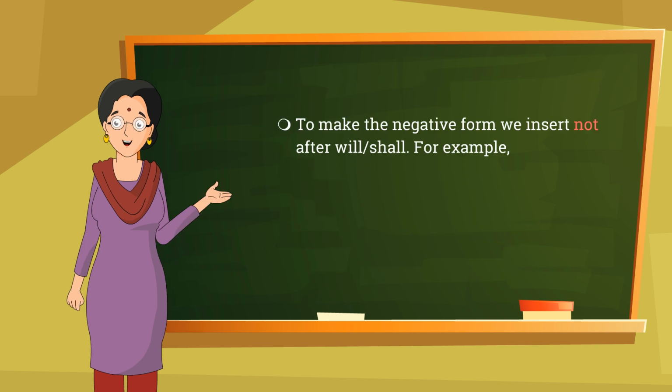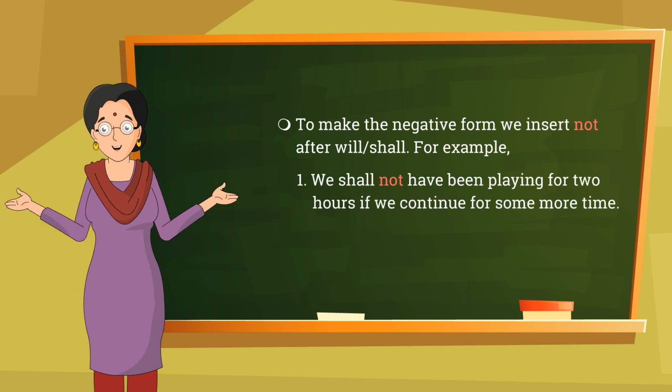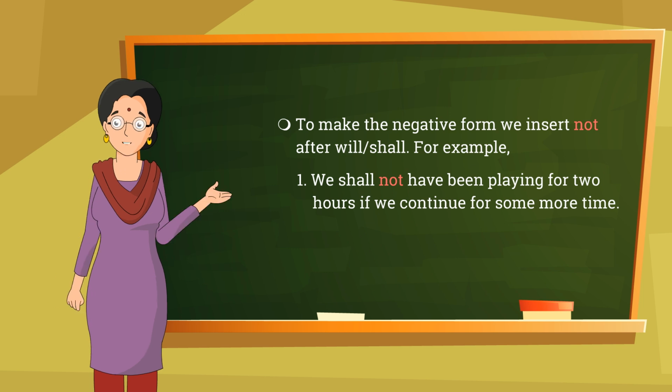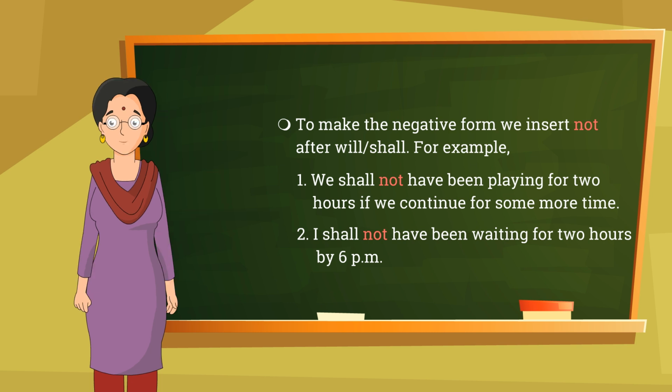To make the negative form, we insert not after will or shall. For example, we shall not have been playing for 2 hours if we continue for some more time. I shall not have been waiting for 2 hours by 6 p.m.